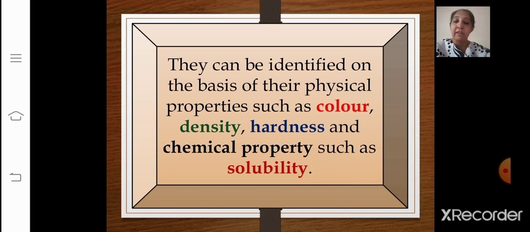They can be identified on the basis of their physical properties such as color, density, hardness, and chemical properties such as solubility. Physical means the appearance of it, the color, density, and hardness of the mineral, as well as the chemical properties such as solubility.